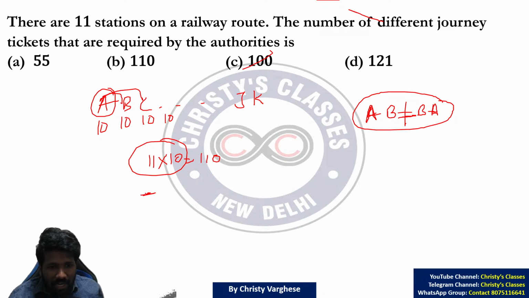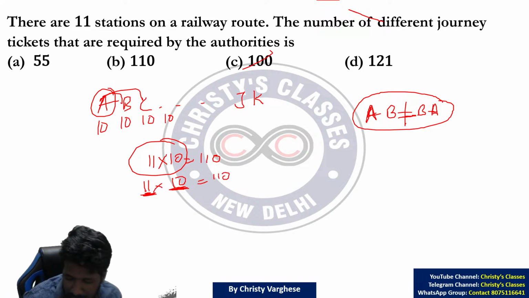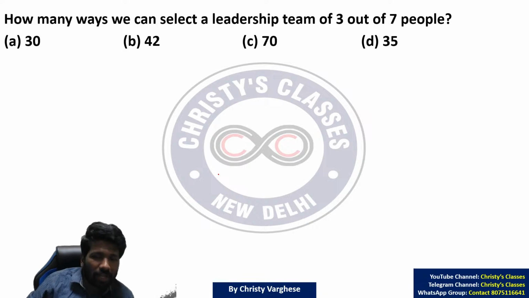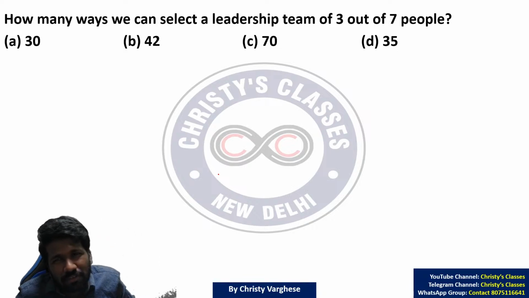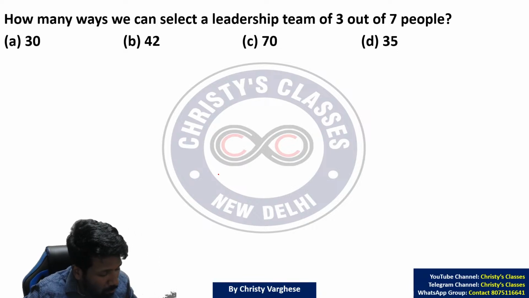Or you can say starting point, finishing point, or starting station, finishing station. Starting station can be chosen in 11 ways. Finishing station can be chosen in 10 ways, so 110 ways. Super easy, na?